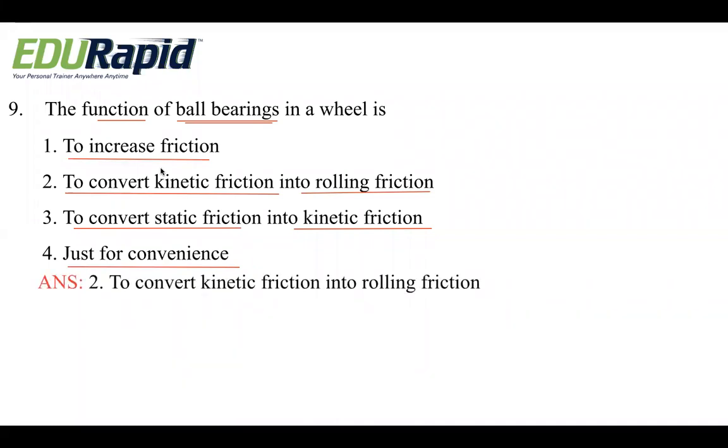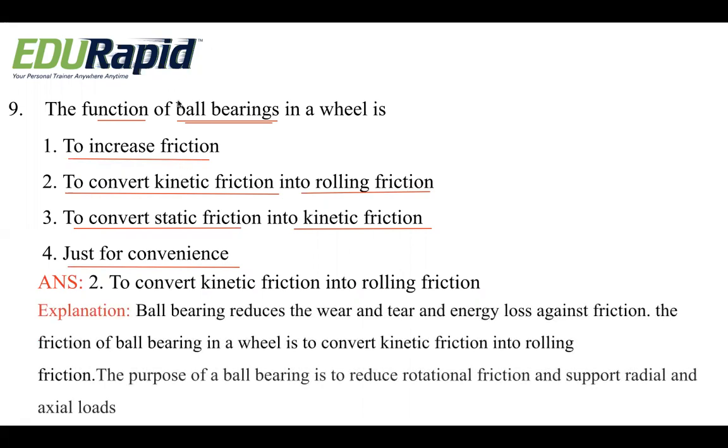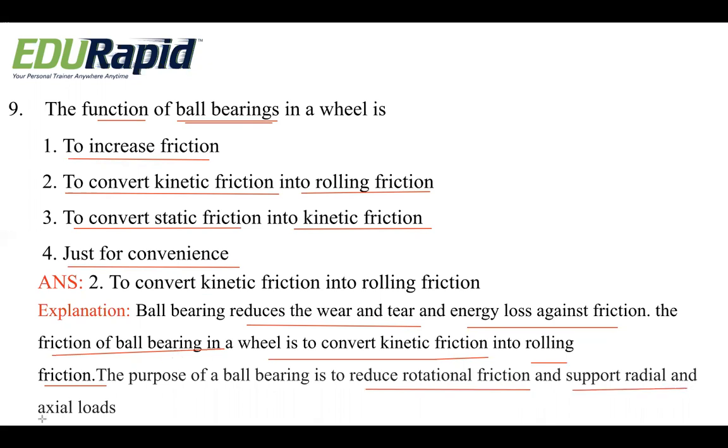It is the second option, to convert the kinetic friction into the rolling friction. Ball bearings reduce the wear and tear and energy loss against the friction. So what is their function? Basically to reduce the wear and tear and the energy loss against the friction, and to convert the kinetic friction into the rolling friction. The purpose of a ball bearing is to reduce rotational friction and support radial and axial loads.